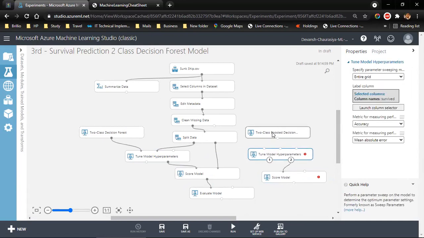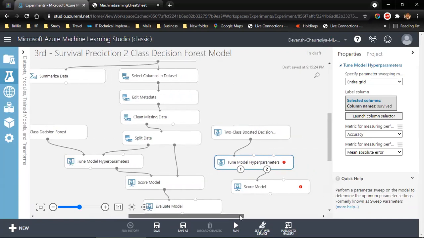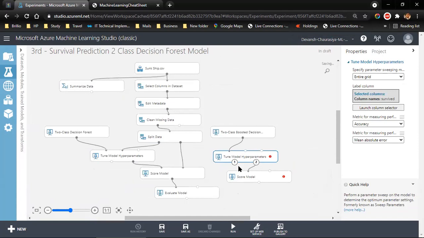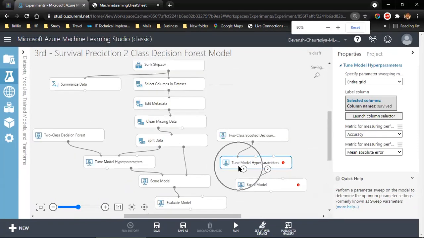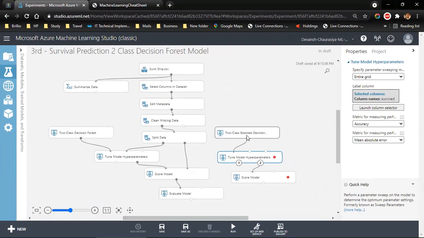Now what I'm going to do is, when I have picked up another algorithm, I need to connect this algorithm to tune model hyperparameters. If you cannot see this, okay, now I think it is better. Let me reduce. Okay, I can't handle it. Hope you're able to see. Two-class boosted decision tree and tune model hyperparameters. I supplied it with the algorithm.